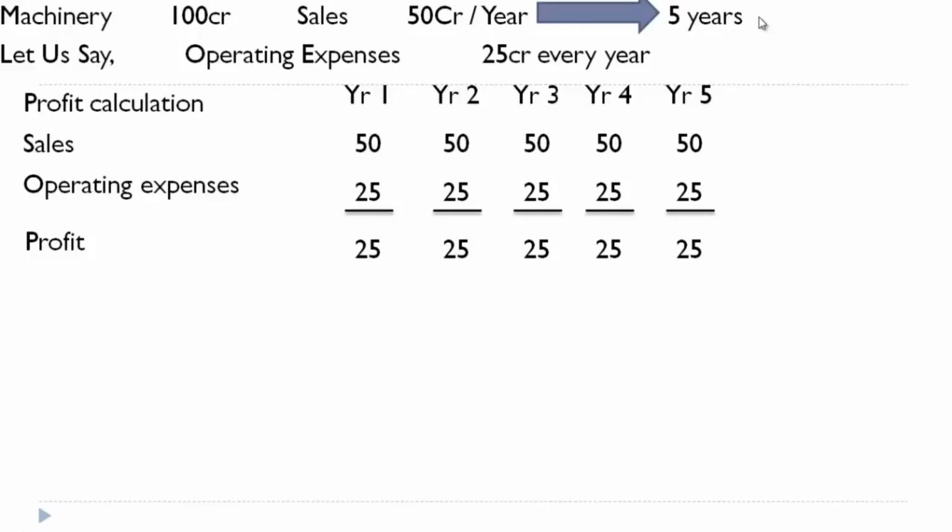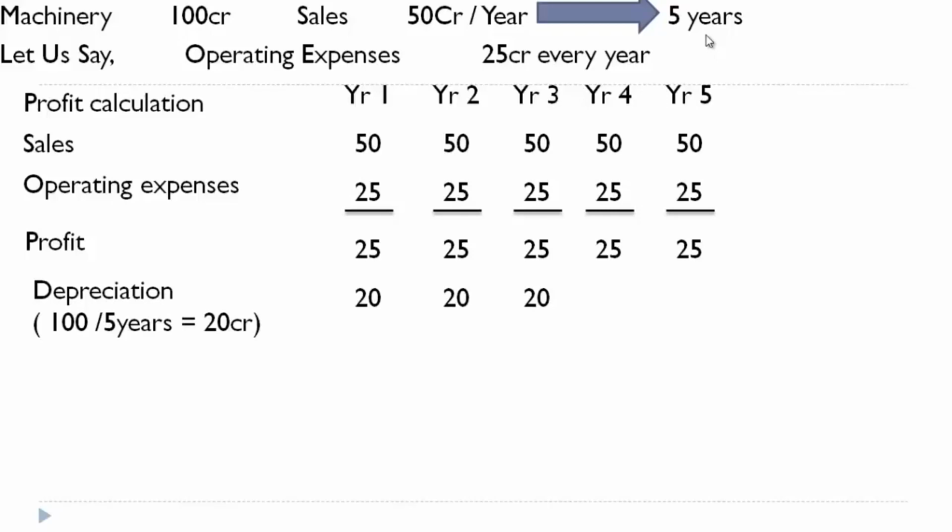So we can account this 20 crore for all the 5 years as machinery expense, or in the name of depreciation. So we'll write depreciation is 100 by 5 years, which is 20 crore, and we'll account this 20 crore for next 5 years. So this would give us depreciation accounting for 5 years, and this would give us the profit before tax, and I would say this is the fair profit, because in this profit we have not accounted depreciation, but here we have accounted depreciation. So we have accounted for usage of machinery and the related expenses.